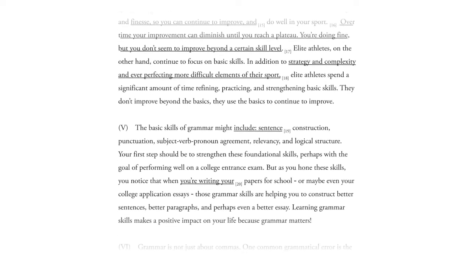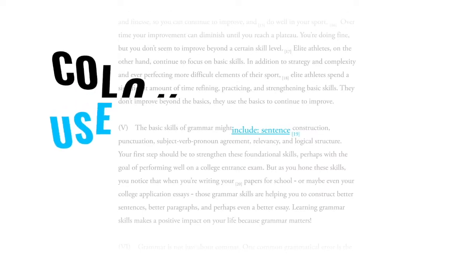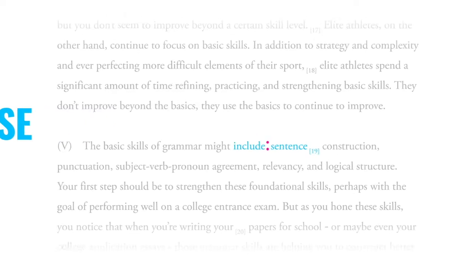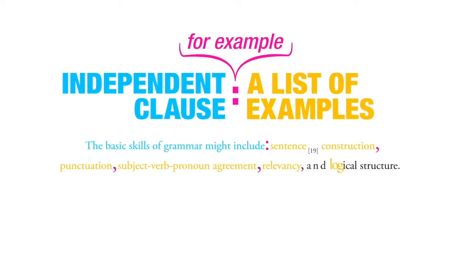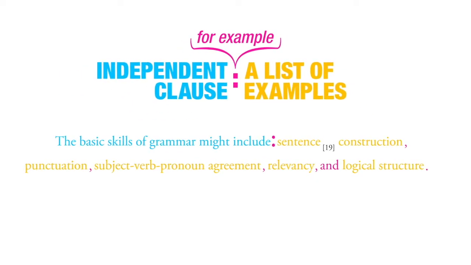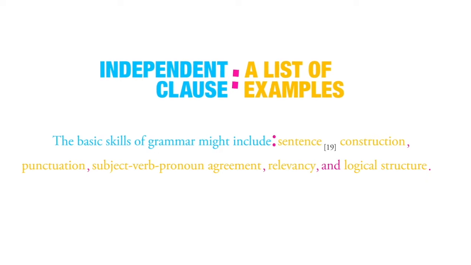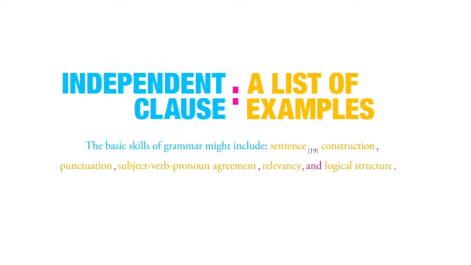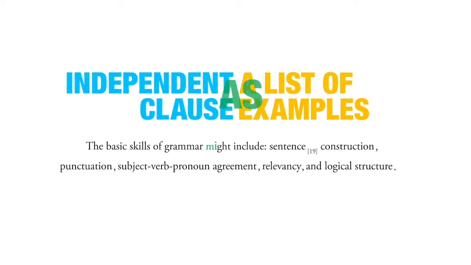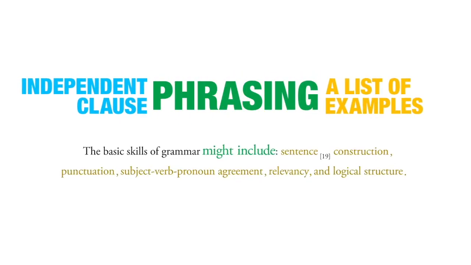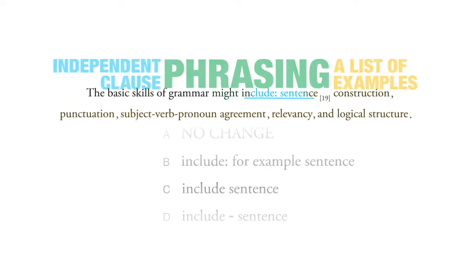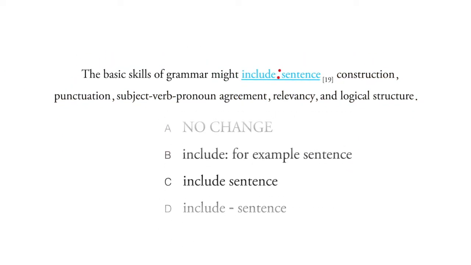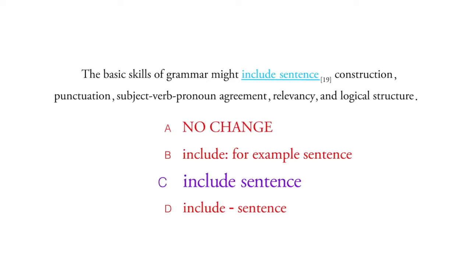Question 19. Okay, this question focuses on colon use. And this is an example of an independent clause followed by a list of examples. In other words, this seems like the perfect situation for a colon. But this sentence is phrased with "might include," and a list is what should follow this kind of phrasing. So, in this case, you do not need any punctuation, and thus C is your best choice.